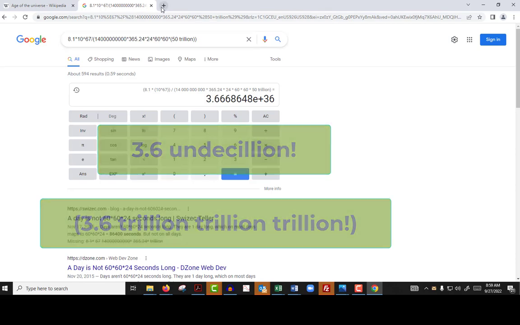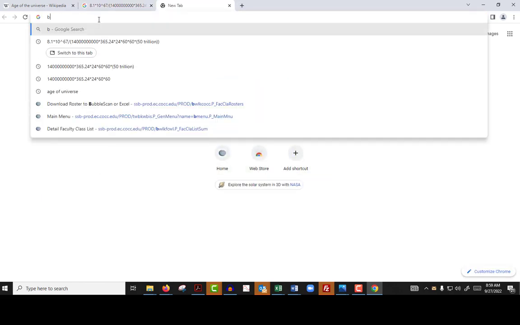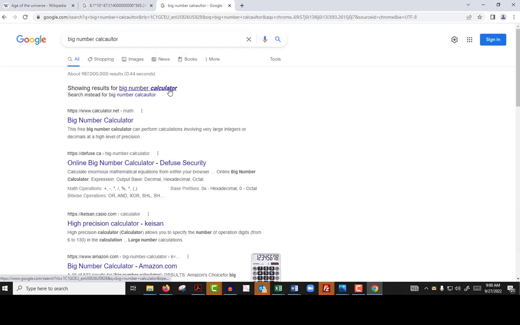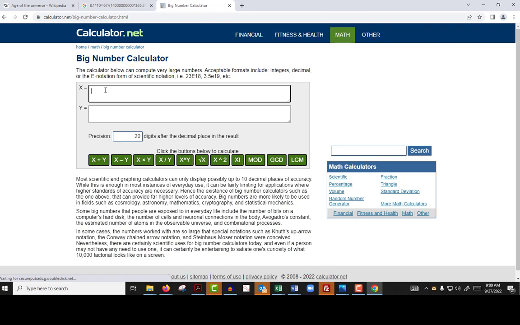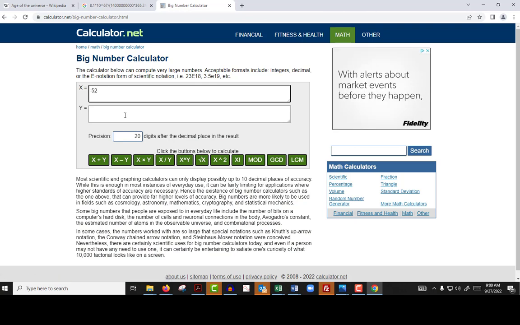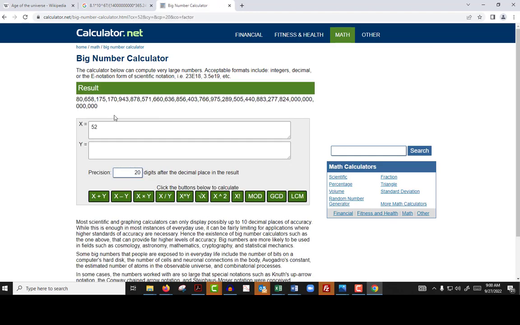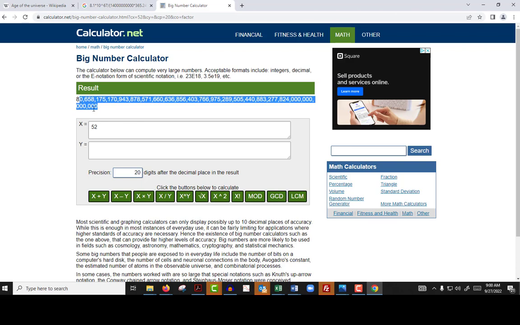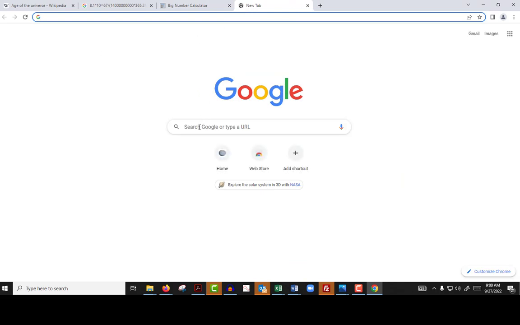So now I'm going to use one of my favorite tools, the Big Number Calculator. I'm going to redo all these numbers with their full decimal places. So 52 factorial is that number right there. I'm going to take that number and copy it into a new Chrome window. Whoops. What am I doing here? Just copy the number, please. There you go. Okay, so I'm going to take that number and copy it over here.